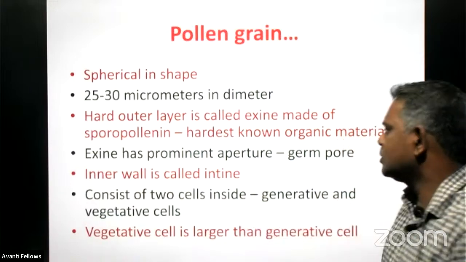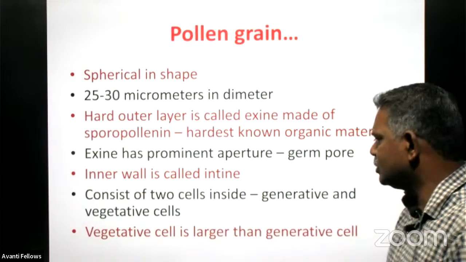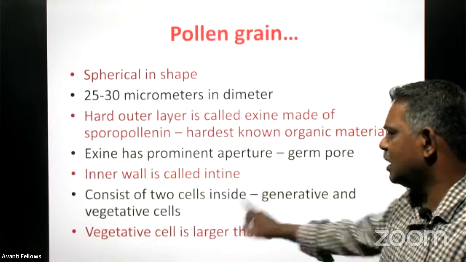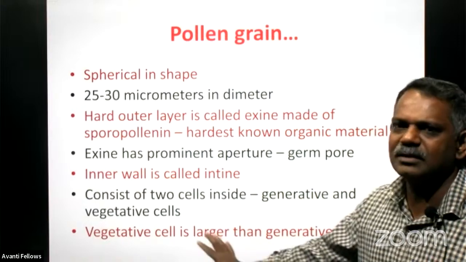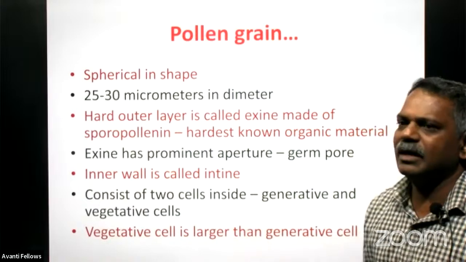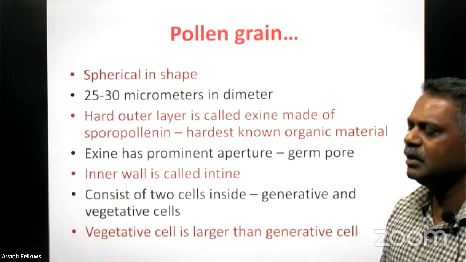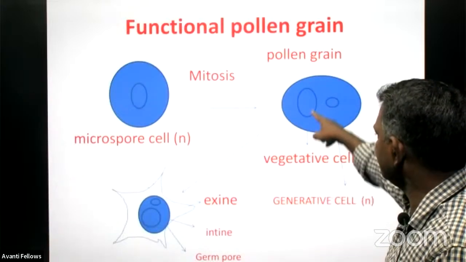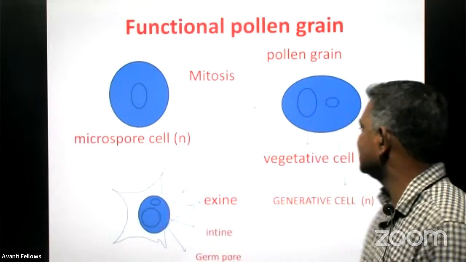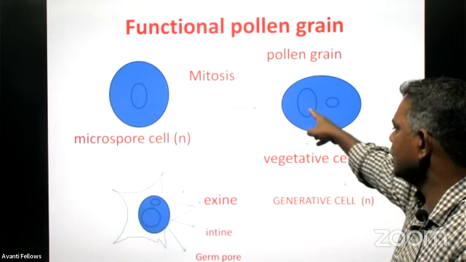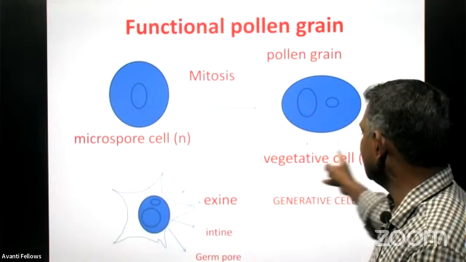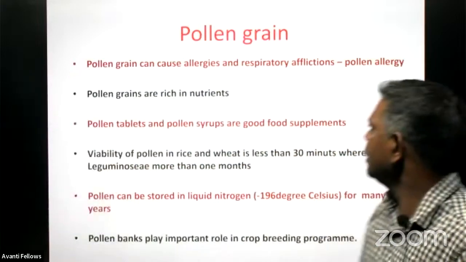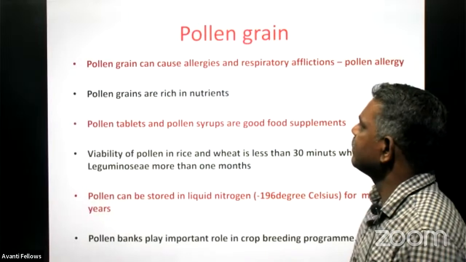The inner wall is called the intine, and it consists of two cells inside, the generative cell and the vegetative cell. The vegetative cell is larger, as I told you, and the other cell present in the pollen grain is the generative cell. Once again, you see the diagram of this pollen grain having two nuclei inside, the vegetative nucleus and the generative nucleus. The vegetative nucleus is larger in size than the generative cell, right? Then come to these pollen grains.